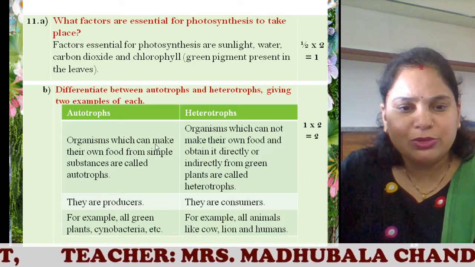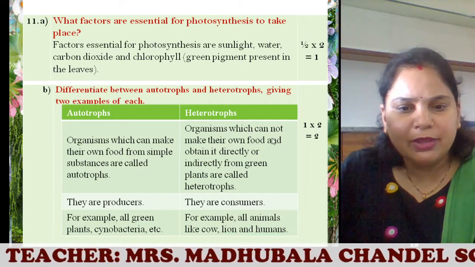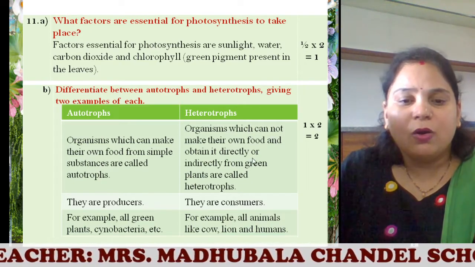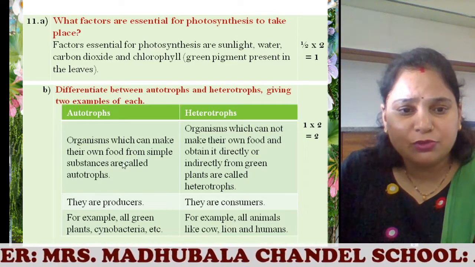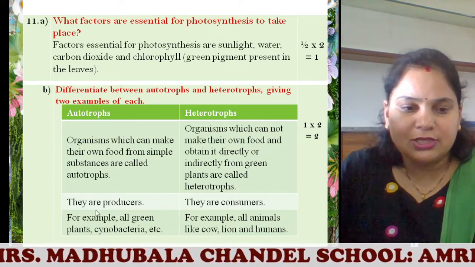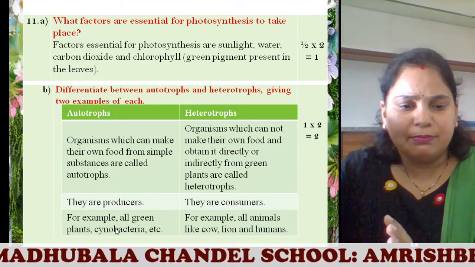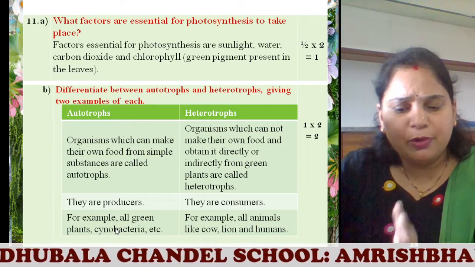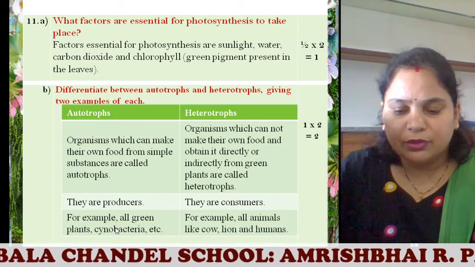So organisms which can make their food are called autotrophs. Those which cannot make their own food directly or indirectly, they take it from the green plants, are called heterotrophs. So with respect to food, can and cannot. So that becomes your point of difference. They are producers, they are consumers. Correct? Then example. Any 2 points you can explain for the 2 marks. You can definitely give 3 points also.